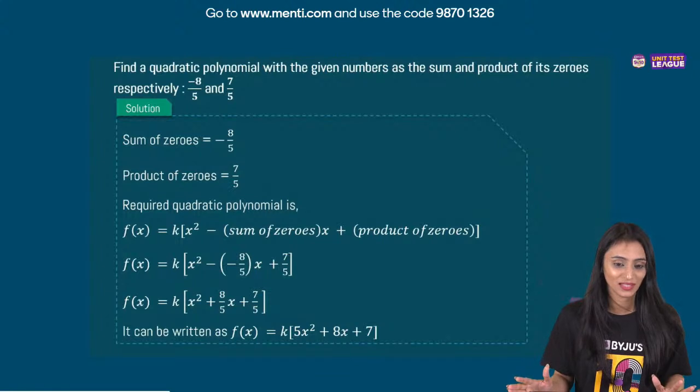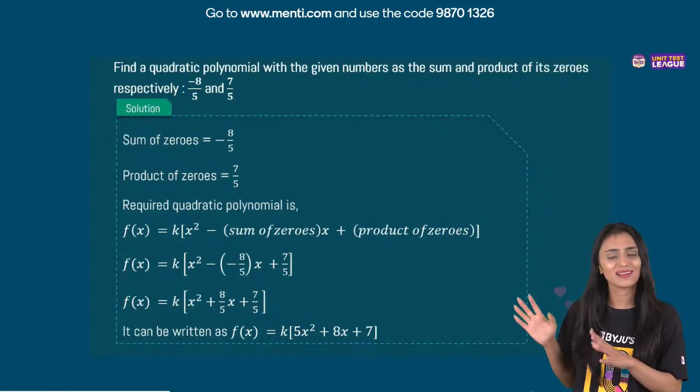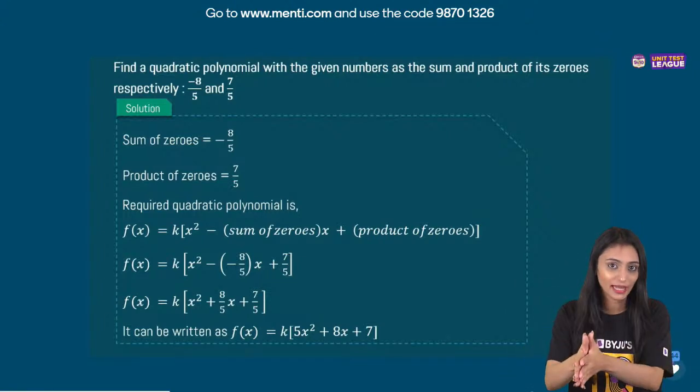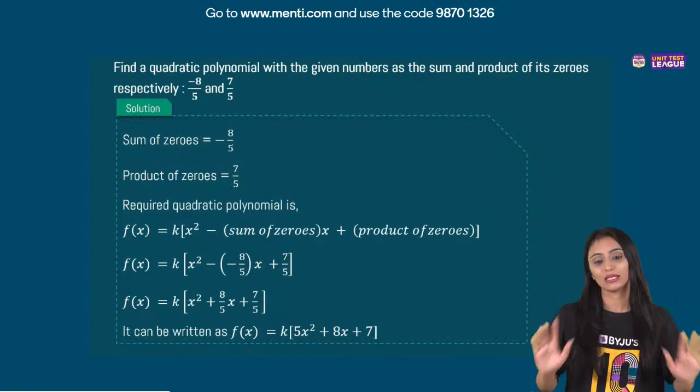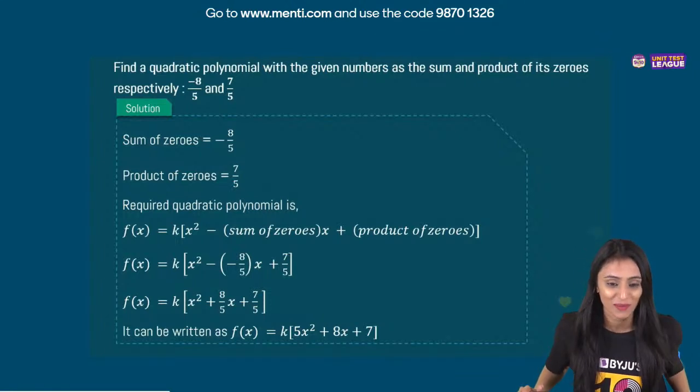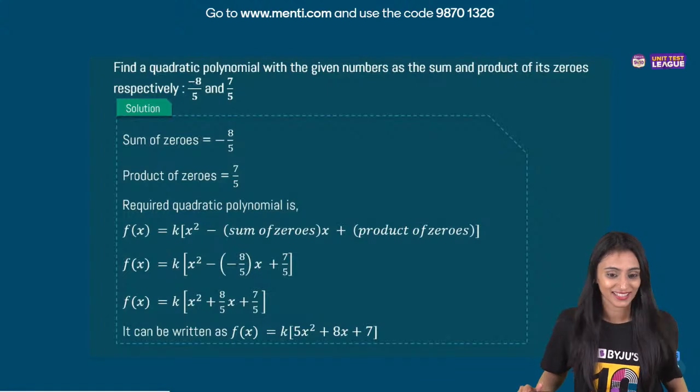It's nothing difficult. Trust me, polynomials and all, these are one of the easiest chapters of grade 10th. The polynomials that we have in grade 10th, it's easier than grade 9th. Who all agree with me on this? Yes, I can see loads of smileys, thumbs ups in the chat. Yes, Shanal, Pradeep.